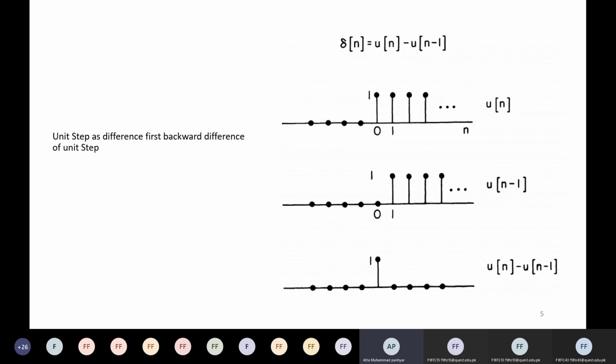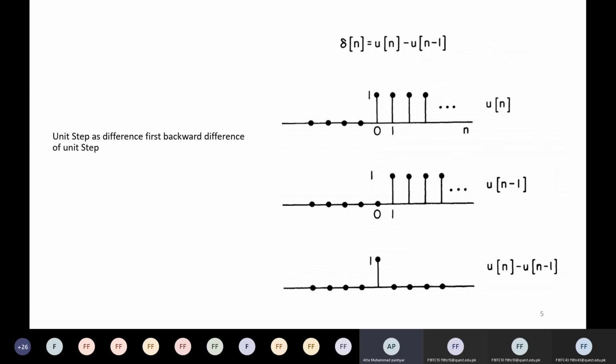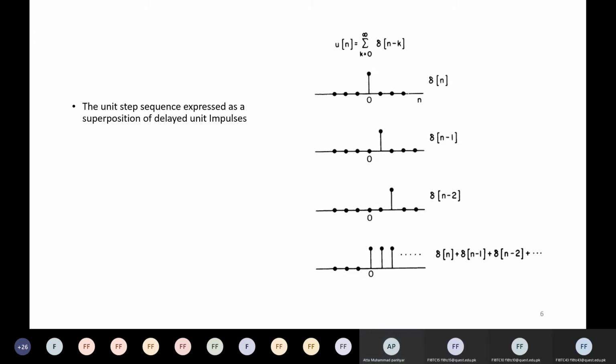So we got the unit impulse from the unit step function. Is it clear? Yes, sir.